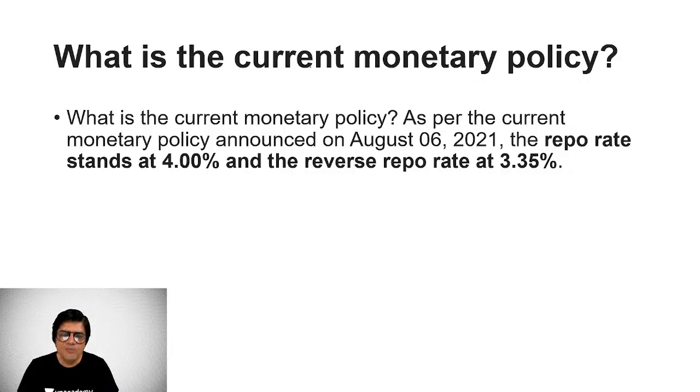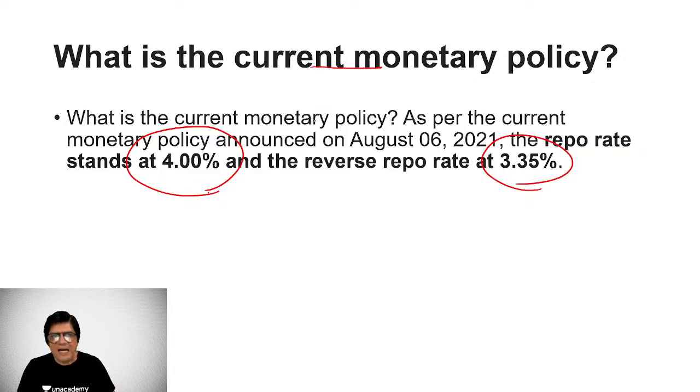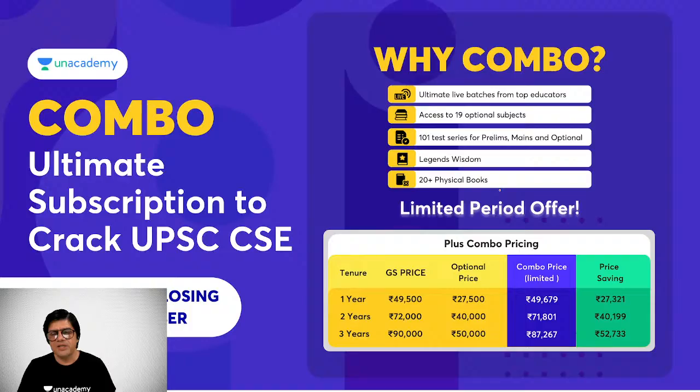So as per current monetary policy, the repo rate is 4%, the reverse repo rate, which is the opposite of it, right? Now in the repo rate, banks borrow money from RBI. In the reverse repo rate, RBI borrows money from the banks. So here there is a difference, right? Reverse repo rate is always less. 4% is the repo rate, 3.35% is the current reverse repo rate.